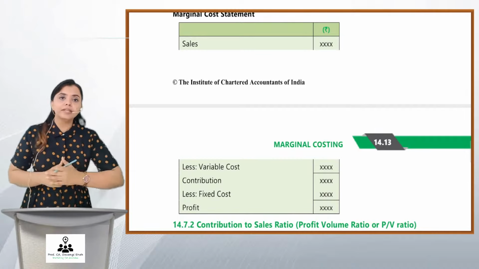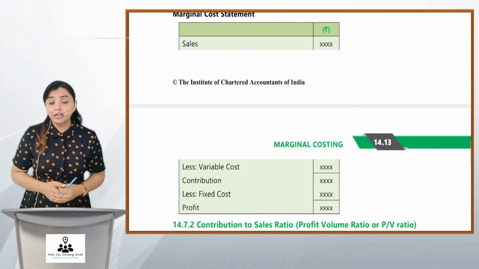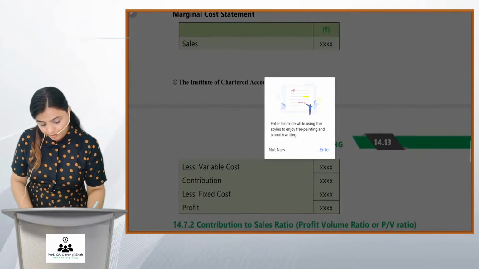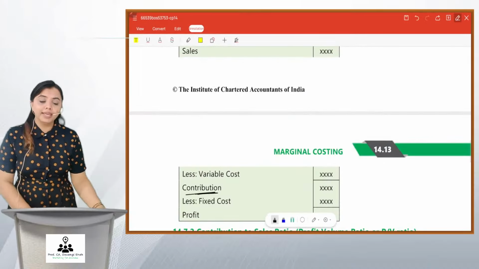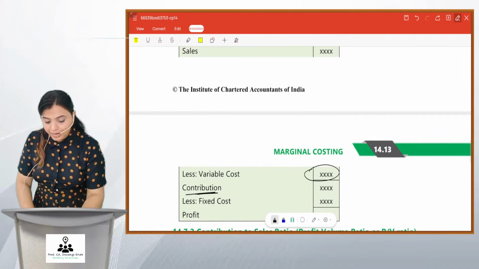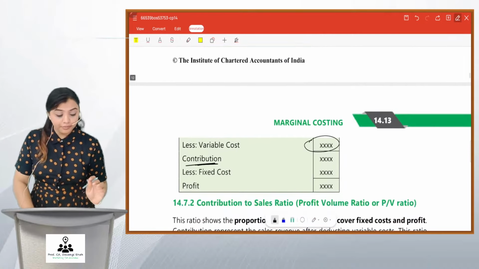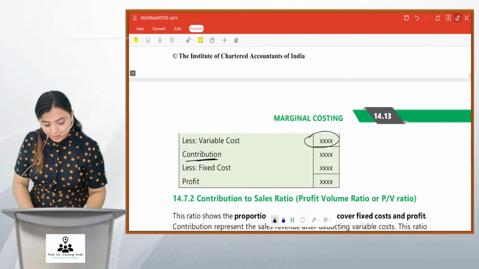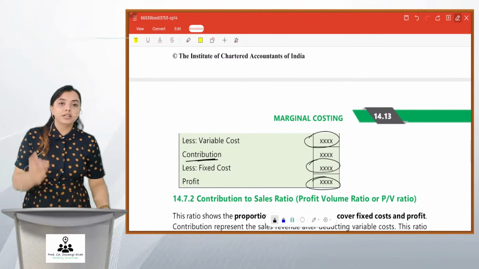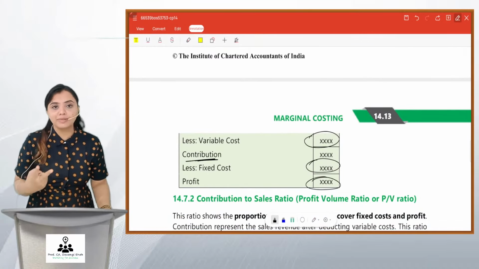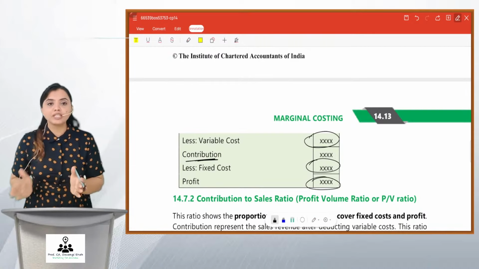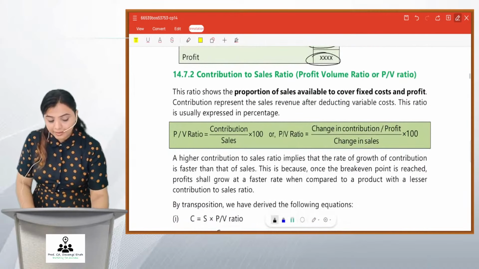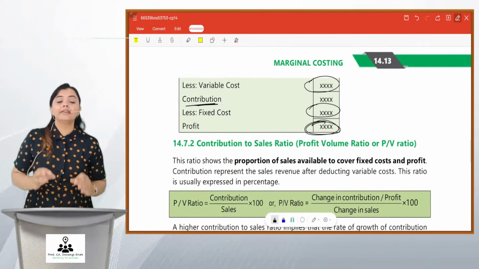This is a profitability statement made as per marginal costing. So with this, we get two formulas for contribution. Contribution would be equal to sales minus variable cost, or it would be profit plus fixed cost. So friends, from here we get two formulas for contribution: sales minus variable cost and profit plus fixed cost. And then we get this contribution in rupees.